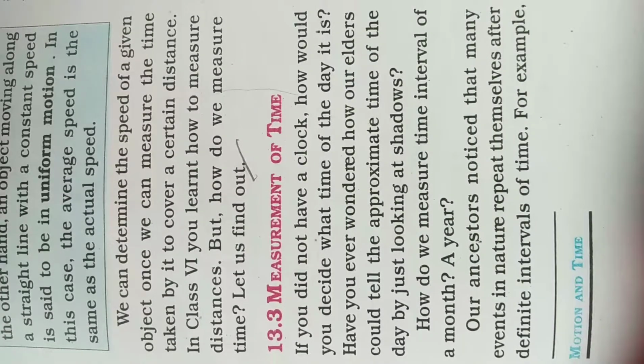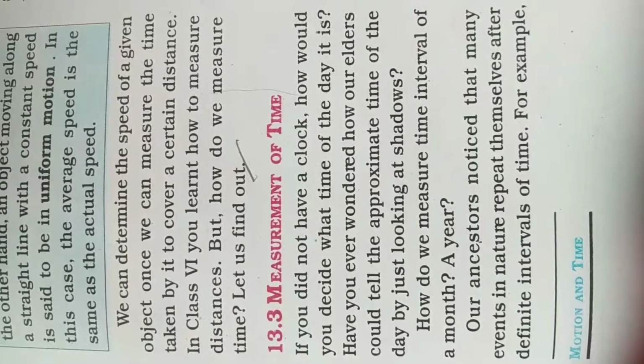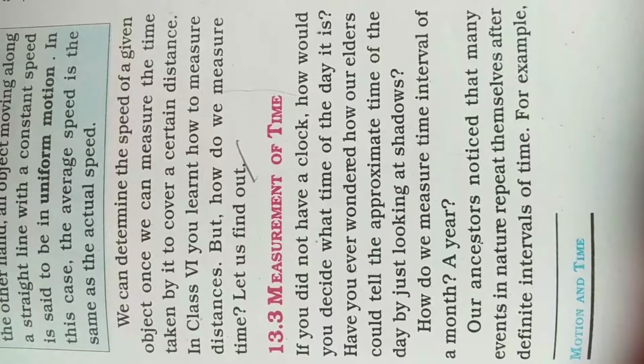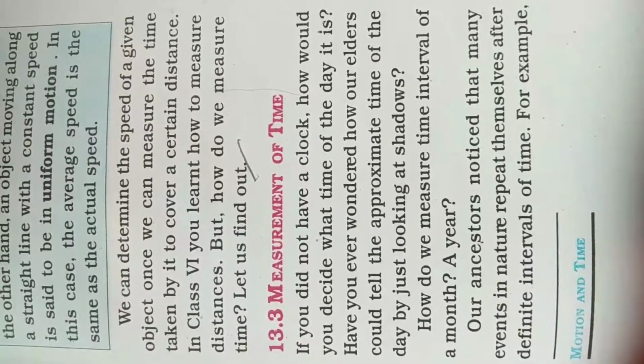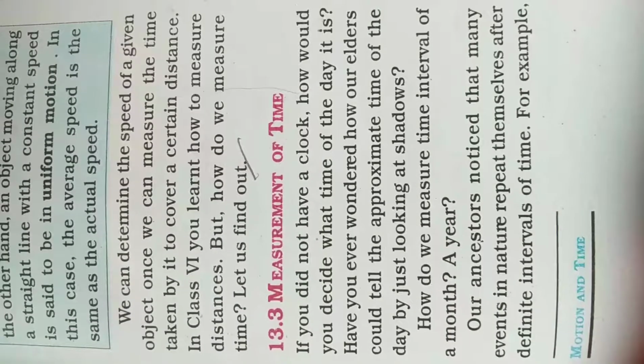Have you ever wondered how our elders could tell the approximate time of the day by just looking at shadows? How do we measure the time interval of a month, a year? In ancient times, people were measuring time by the shadow of the sun. By the sun they were measuring the time, and also the year and the month.